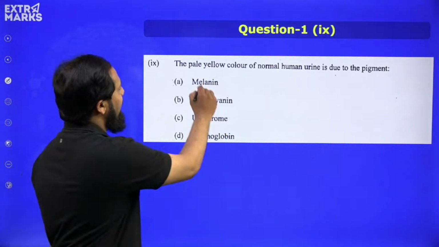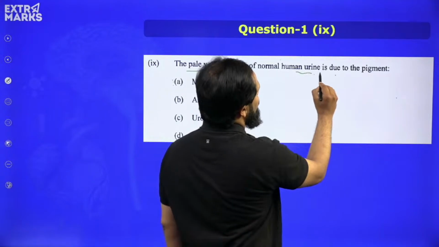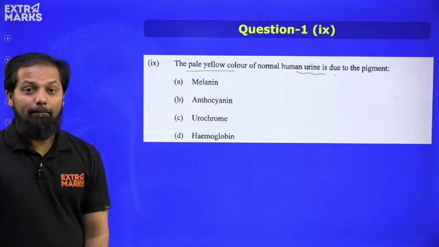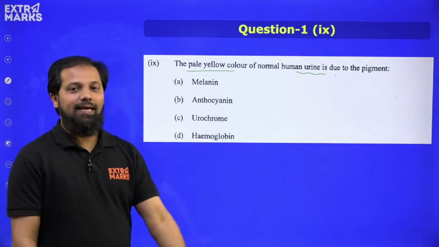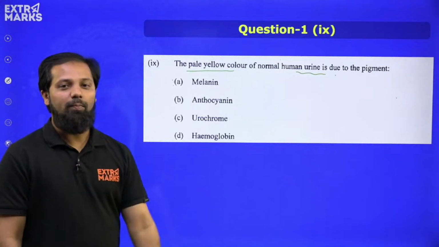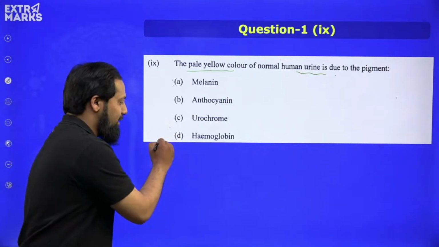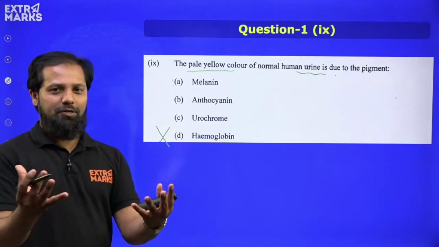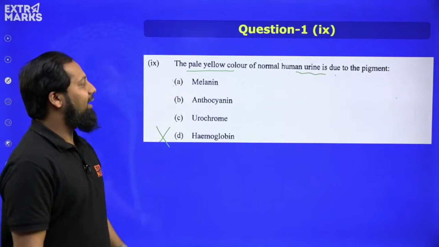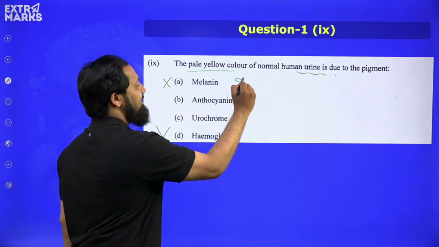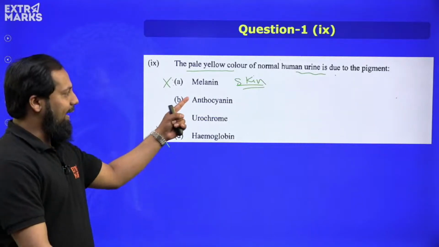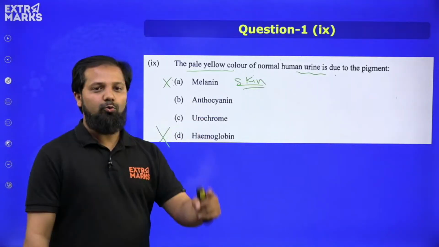The pale yellow color of the human urine is due to which pigment? Option A, melanin. Option B, anthocyanin. Option C, urochrome, or option D, hemoglobin. Obviously, it will not be option D, hemoglobin, because we all know hemoglobin is present in RBC. So this is an incorrect option. Speaking about melanin, which is present in skin cells, right? So this is again incorrect. Is it anthocyanin or is it urochrome?